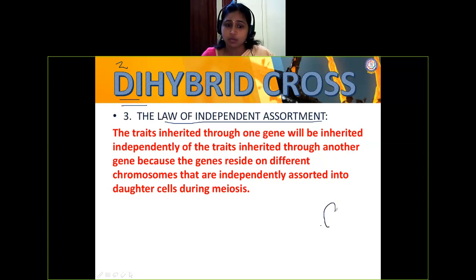Okay, like the same thing. Chromosomes will be drawn. And in this, one character is for the tallness, another one for the color of the cotyledon, yellow color, capital Y, capital Y. Okay. Now we will read the statement and we'll make it still more clear. The traits inherited through one gene will be inherited independently of the trait inherited through another gene. Okay.